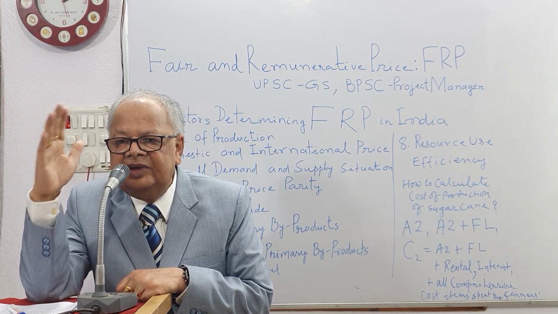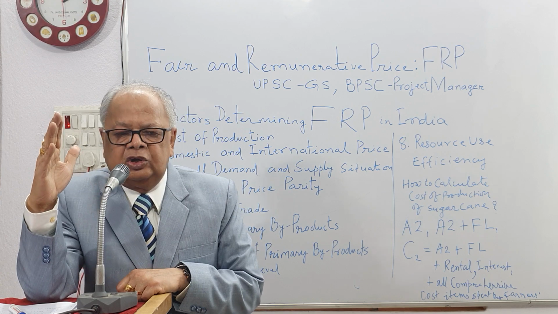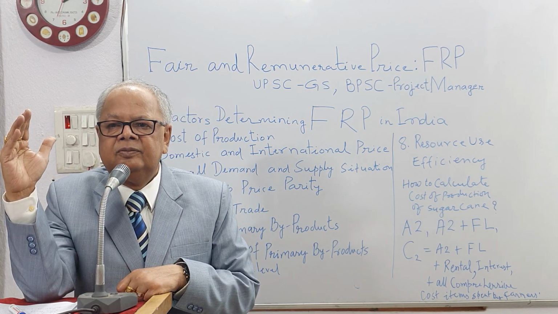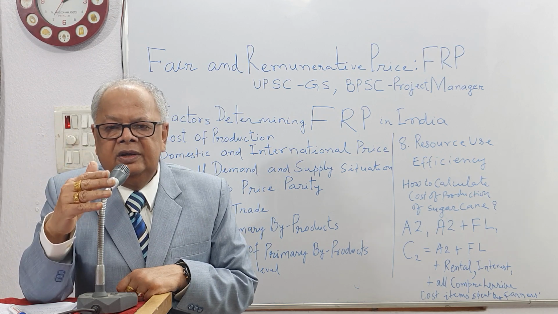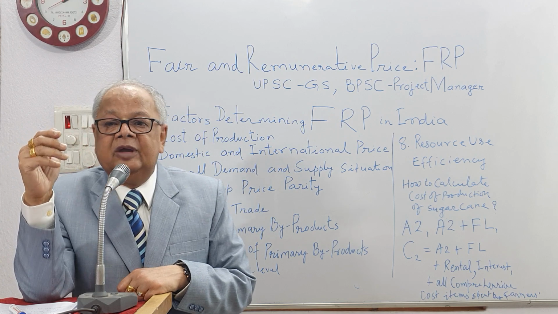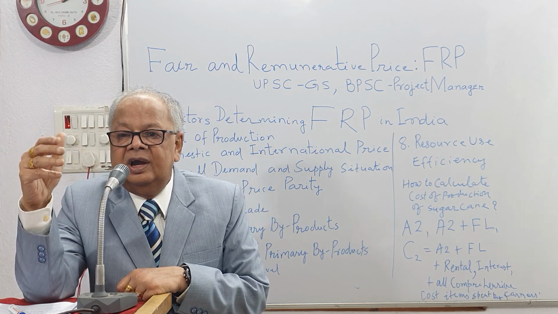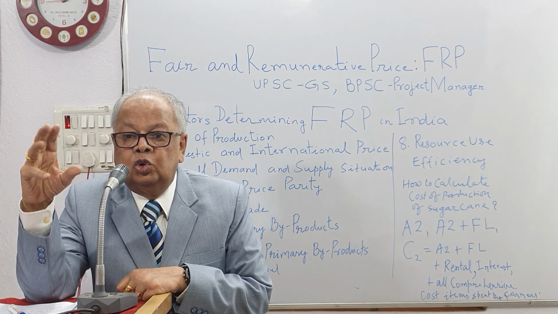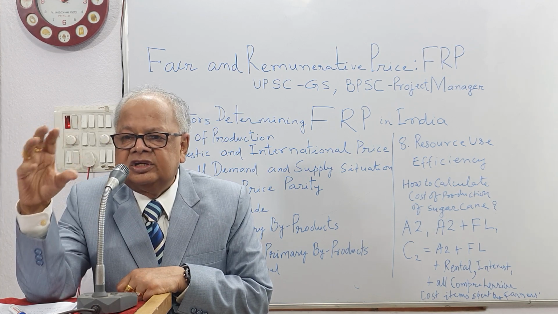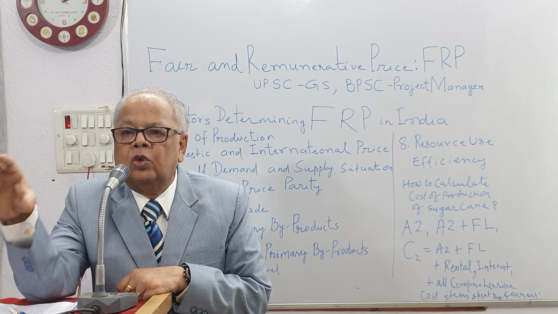Government of India has fixed a 10% rate of sucrose as a standard. And those who are crossing this standard will be rewarded at an extra rate to boost the agricultural sector and sugarcane growers.